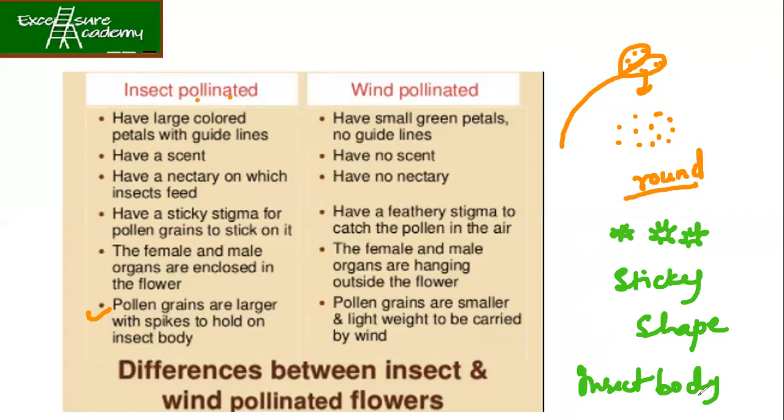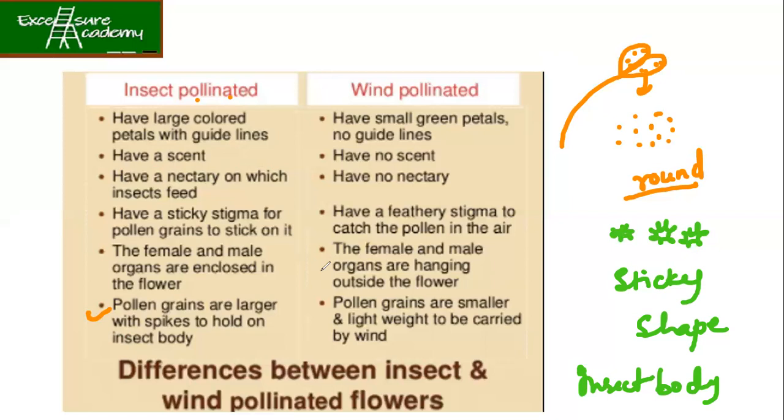Okay. So just go through once, read all the points and see whether you understand or not. Read yourself, Siddhi, insect pollinated flowers, all the points. Read loudly so that I can also hear. Have large colored petals with guidelines.